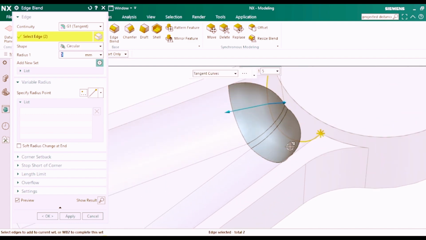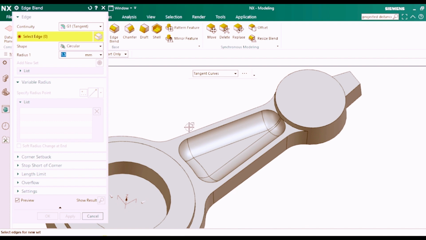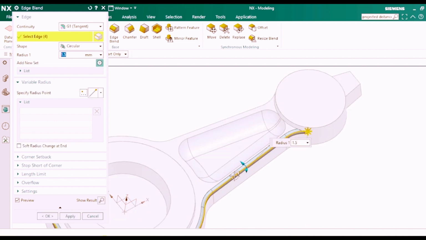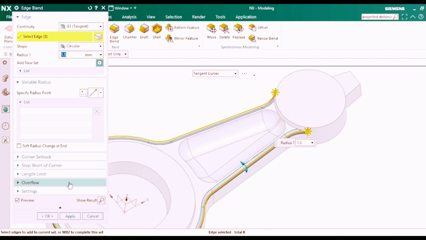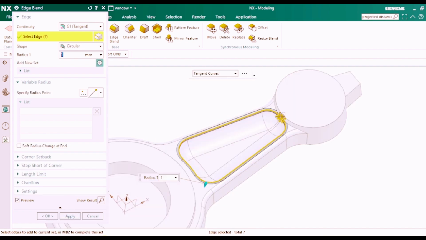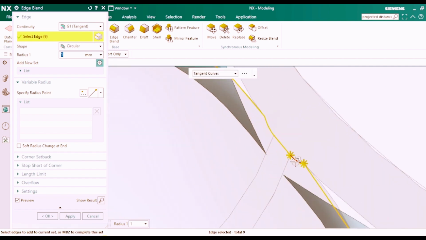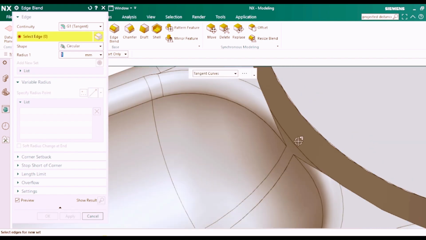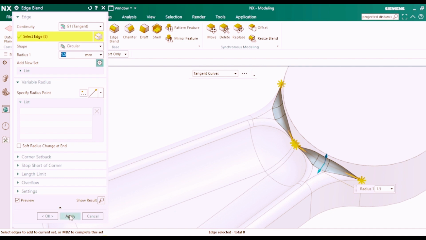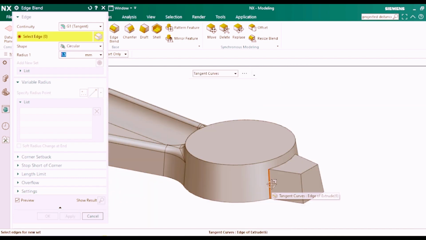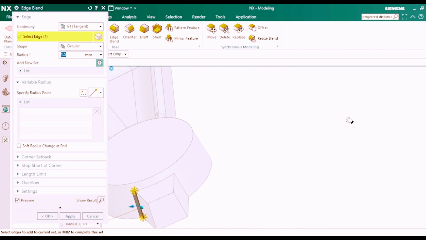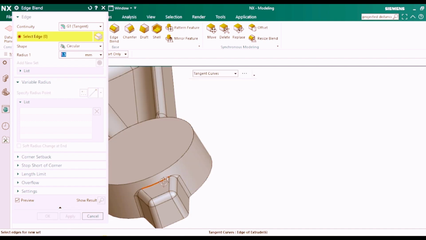The sequence of applying blend plays a very important role in getting the desired output. You can closely observe the sequence as shown, or you can explore and learn by your own ways. I would suggest to watch it once and then explore it by your own. Some dimensions are not specified in the drawing. In that case, you can apply by your own choice.